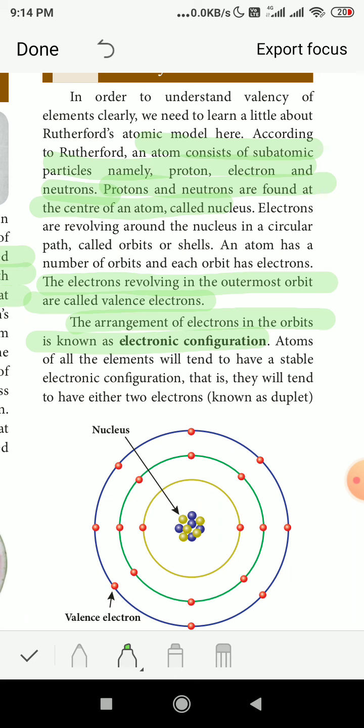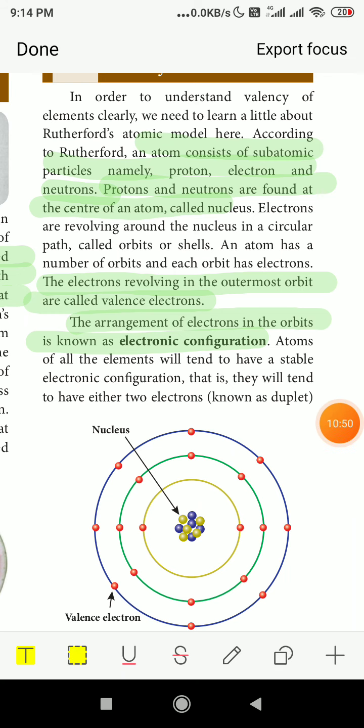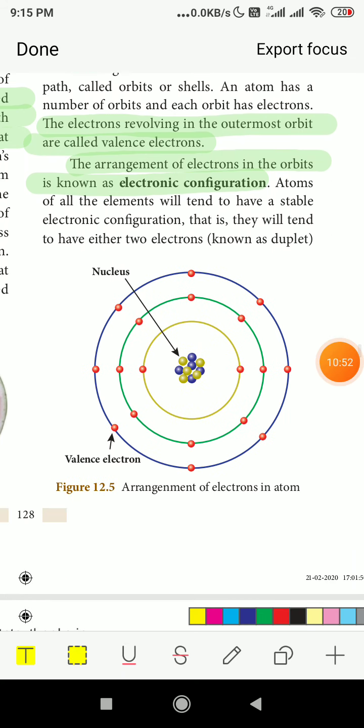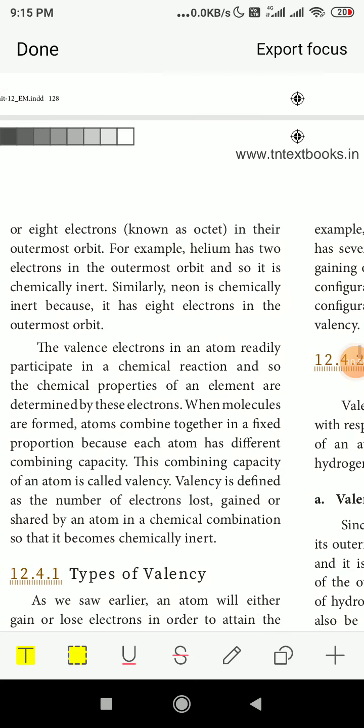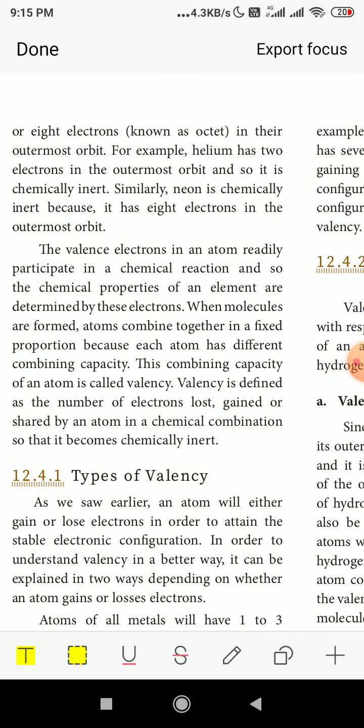Atoms of all the elements tend to have a stable electronic configuration, that is, they will tend to have either 2 or 8 electrons in their outermost orbit. For example, helium has 2 electrons in the outermost orbit and so it is called chemically inert. Similarly, neon is chemically inert because it has 8 electrons in the outermost orbit.